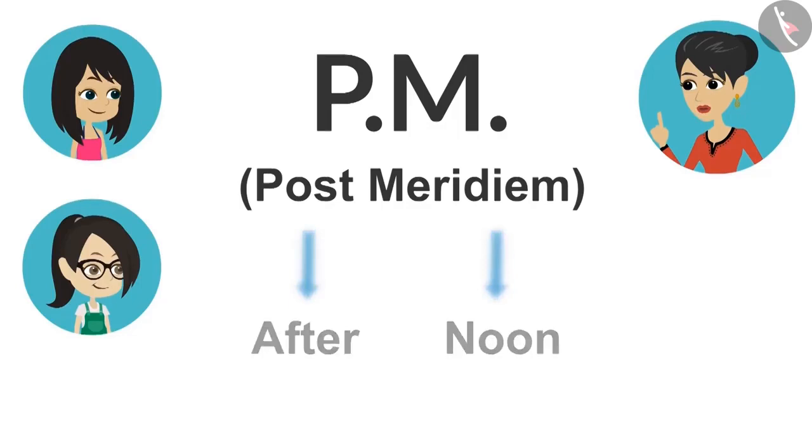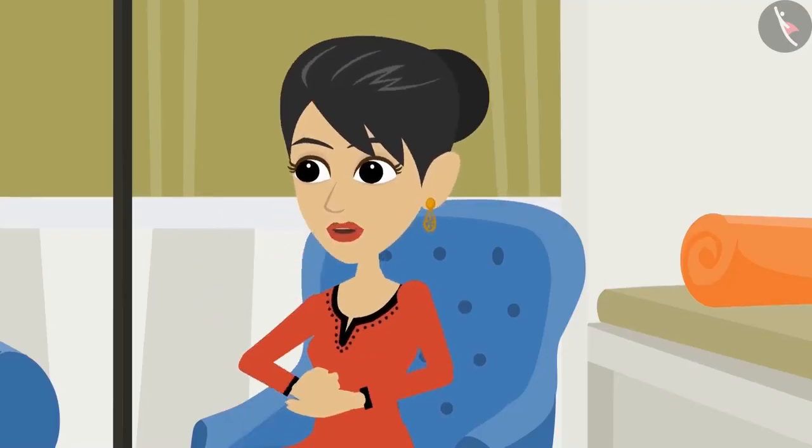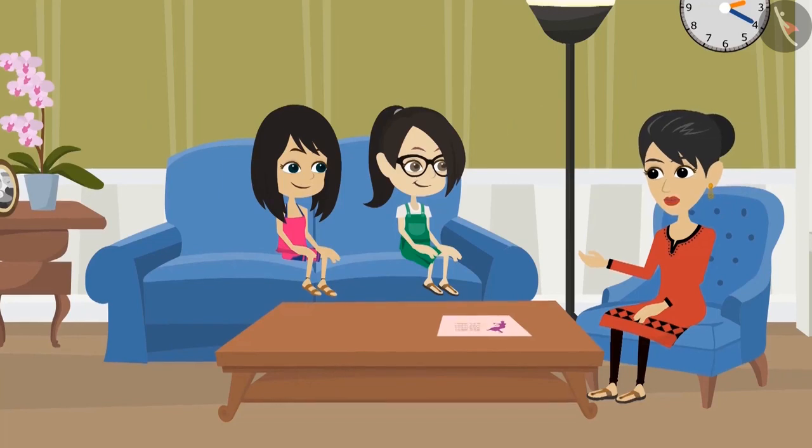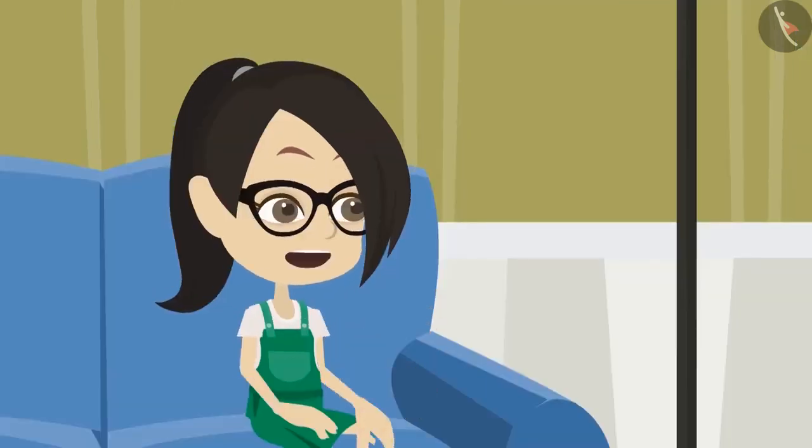Hence, PM means afternoon. This means their batch 3 starts before noon at 11 o'clock and ends at 30 minutes past 12 in the afternoon. Absolutely right. Now you have learned to read and write time. Yes, Mummy. Even you can become a teacher.